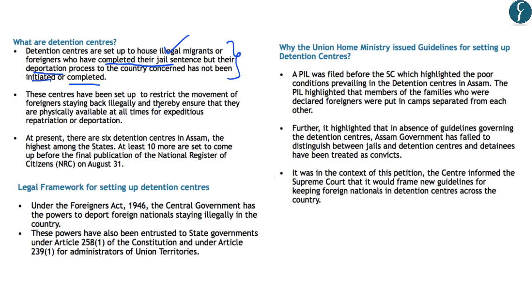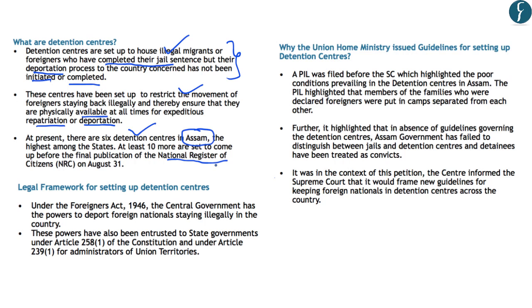Now these centers are set up to restrict the movement of foreigners who are staying back illegally, and this ensures their physical availability at all times for expeditious repatriation or deportation. Presently there are 6 detention centers in Assam, which is the highest for any state. And these are likely to increase by 10 centers in Assam after the completion of the process of the National Register for Citizens or the NRC.